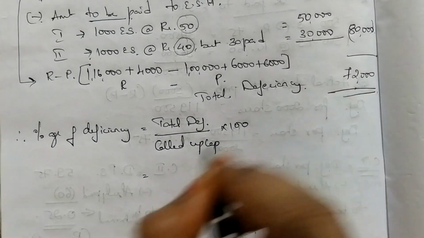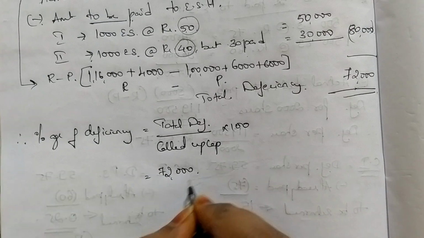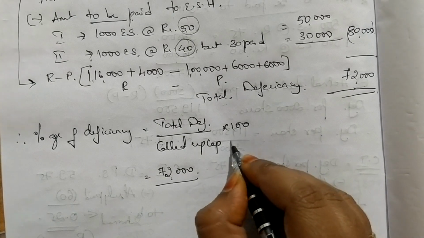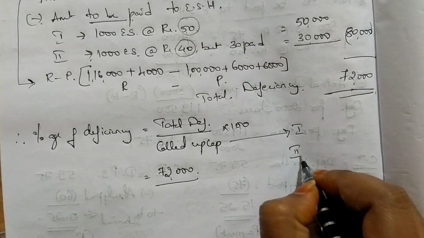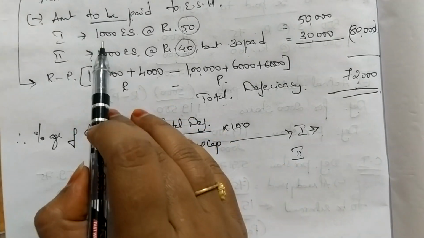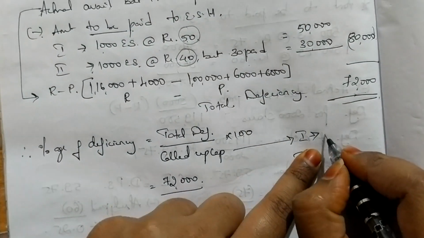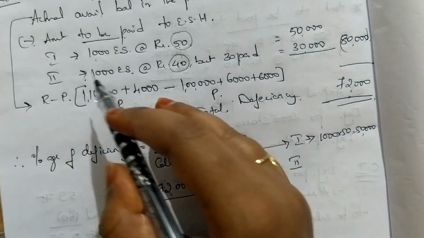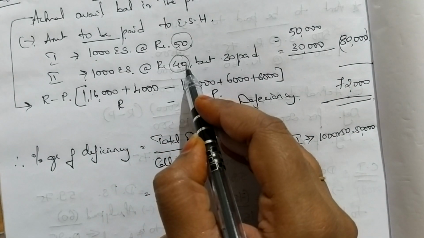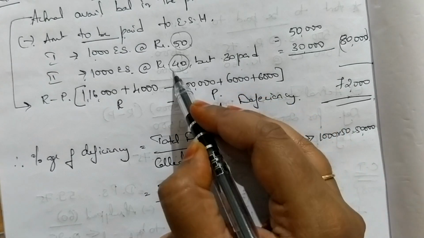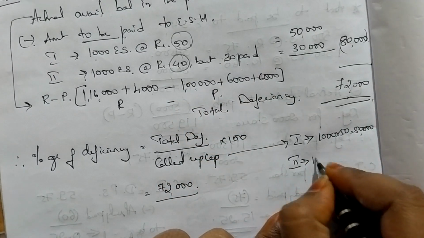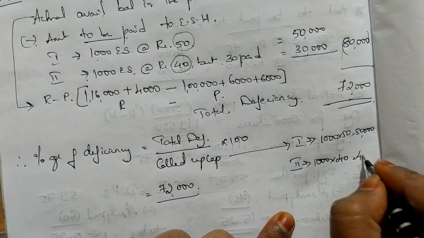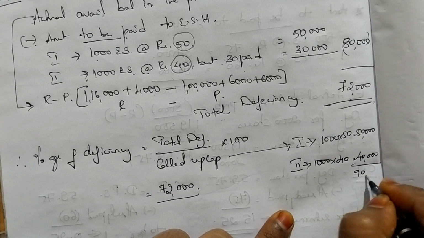Now the total deficiency that we have is 72,000. How do you calculate your called up capital? I'll do it here for class 1 and class 2. Class 1, 1000 equity shares, 50 fully paid. So 1000 into 50 is 50,000. Class 2 is 1000 equity shares at rupees 40 but paid only 30. Called up means how much the company is asking you to pay, calling you to pay. So that is 40,000. So my called up capital is 90,000.